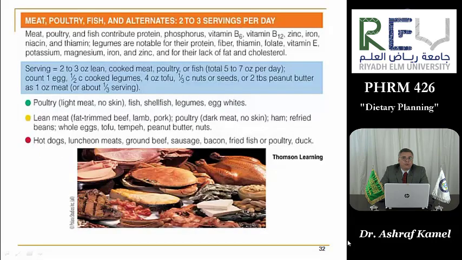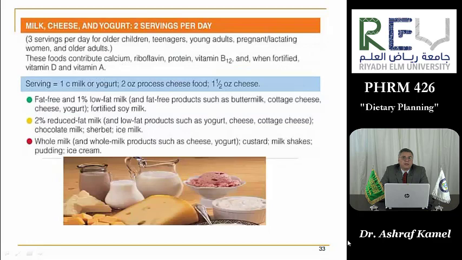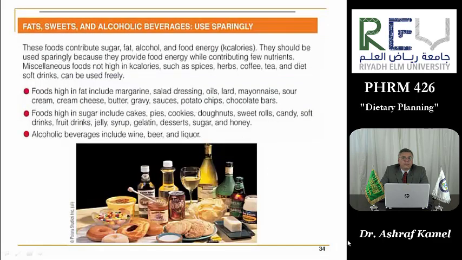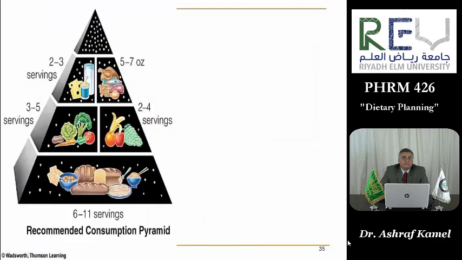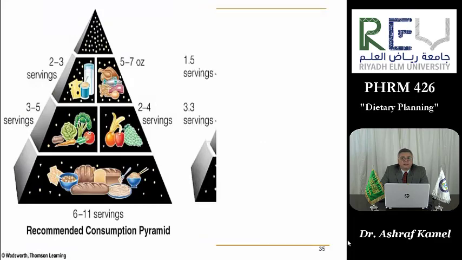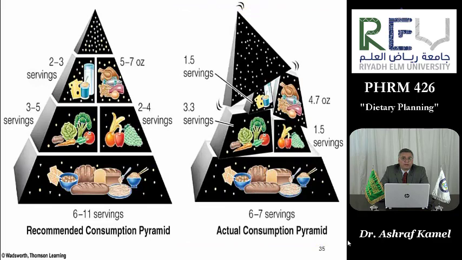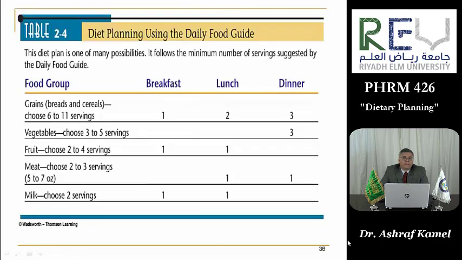Same for the meat, poultry, fish, and alternates. The milk, cheese, and yogurt, the dairy products, 2 servings per day. And the fats, alcohol, sweets, these should be used sparingly. And you will notice that all kinds in this group have got a red sign beside them. That means that we should limit their intake. This is the recommended food pyramid, and this is a distorted food pyramid that we like to avoid.